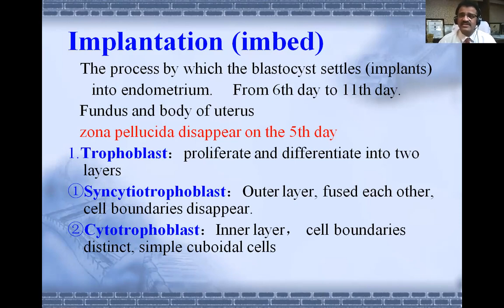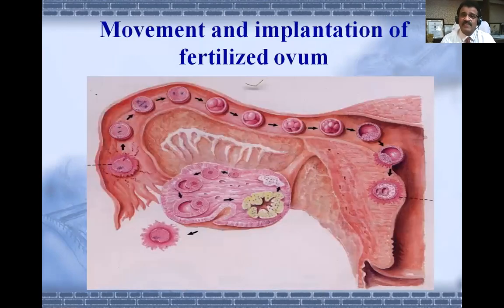We'll talk about that once again in the next slide. Here you can see the movement and implantation of the fertilized ovum. From here there's a fertilization, and this is the traveling of the zygote towards the cavity. Meanwhile, you'll get a morula in between, advanced morula, then blastocyst, and the blastocyst is getting implanted, and this is the endometrium where the blastocyst has implanted.